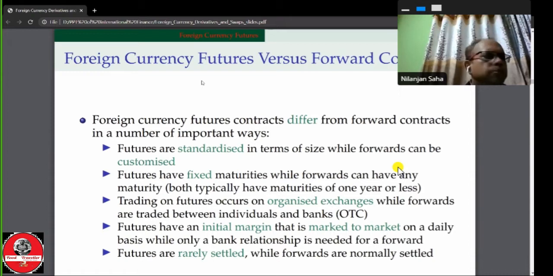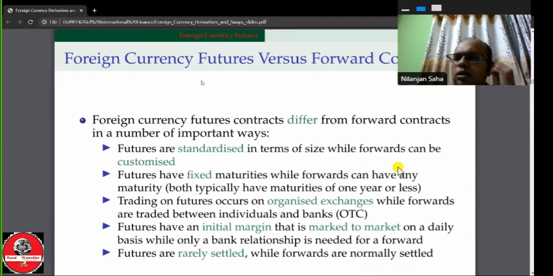In terms of the maturity, check the maturity. What was the maturity in the case of the basis maturity? What would be the difference between the future contract and the forward contract?